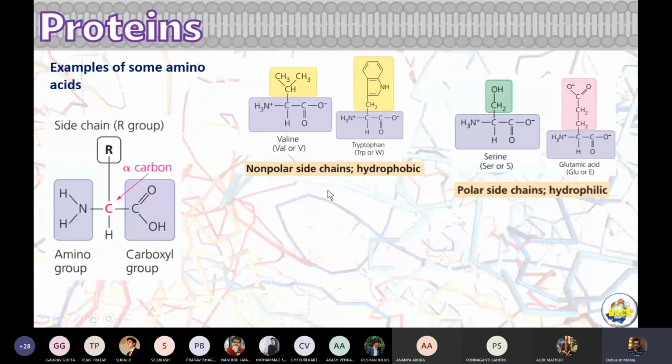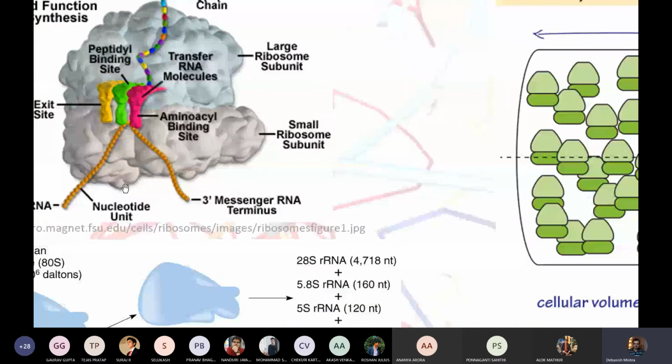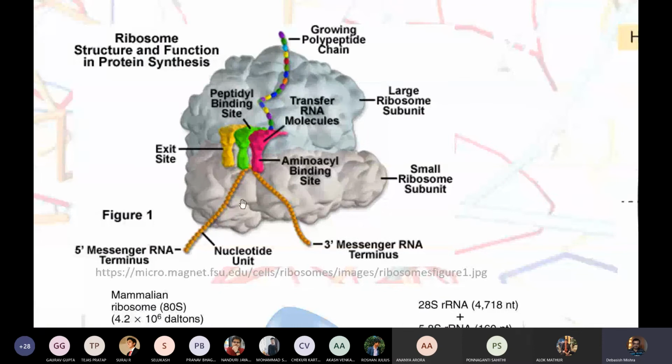Okay. Now let's understand how proteins are synthesized. Now you see here, this is a ribosome. We just saw that in the other day video. It has a smaller unit and a larger unit.